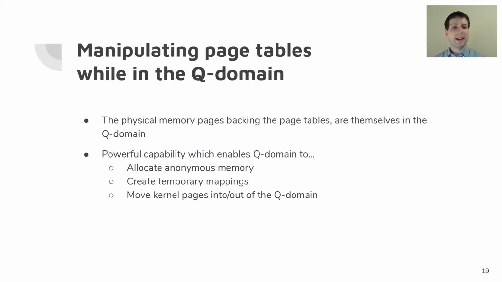So it cannot speculatively allow changes to them that are not yet committed to the page tables. So this enables us to do a bunch of powerful capabilities. We can allocate anonymous memory while in the Q domain. We can create temporary mappings if we want to map something and later unmap it while executing in the Q domain. And we can move pages into the Q domain and out of the Q domain without actually having to use any secrets.